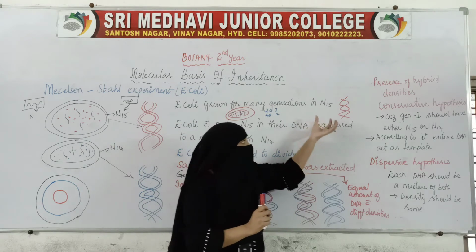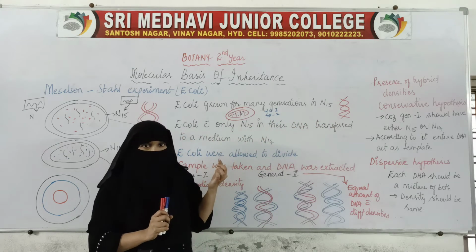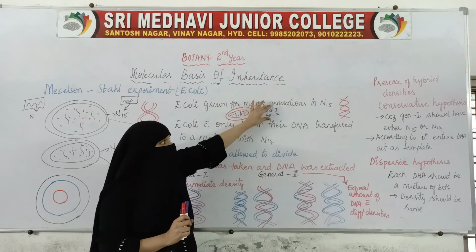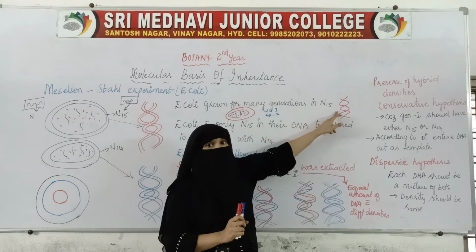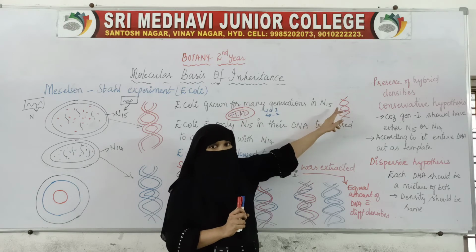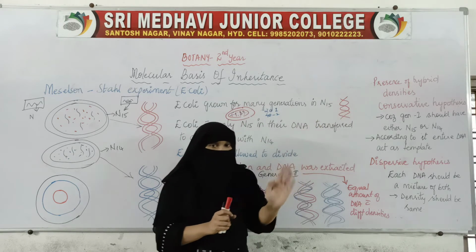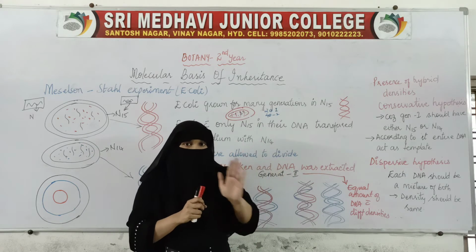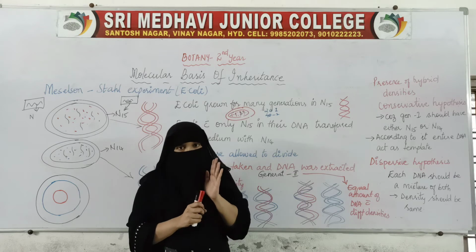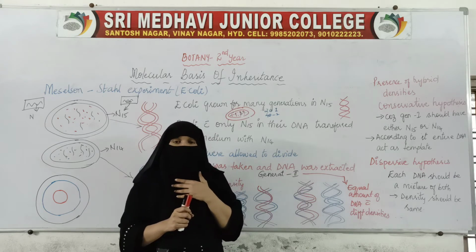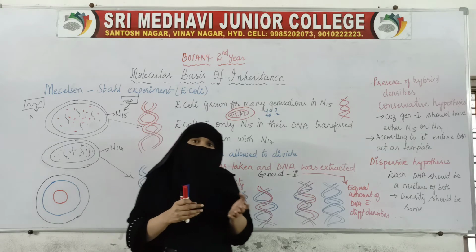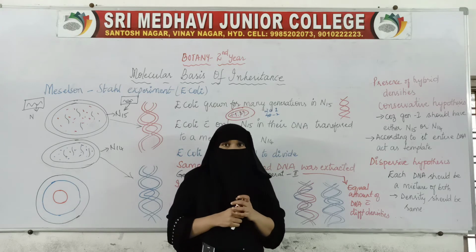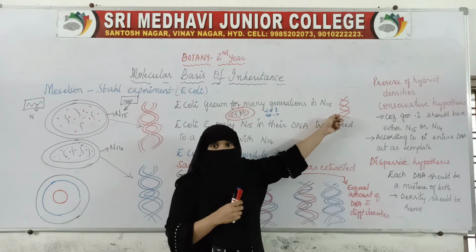Okay. Now we have taken the bacteria with N15 nitrogen in their DNA. First thing we did was, we grew E. coli for many generations in N15. So we have got many E. coli which had N15 nitrogen in their DNA.